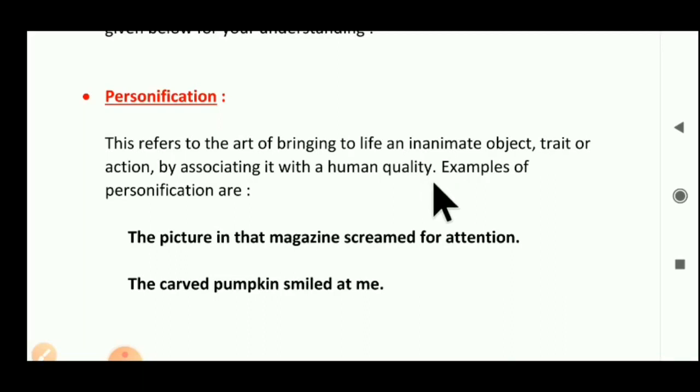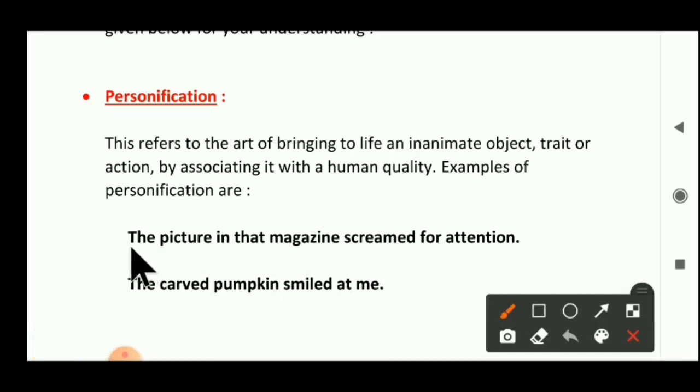Can you understand? An example of personification: the picture in that magazine screamed for attention. Here one object is given. See, the picture. The picture is a non-living thing here. Here one word is used: screamed for attention. Can you ever see a non-living object like a picture scream?